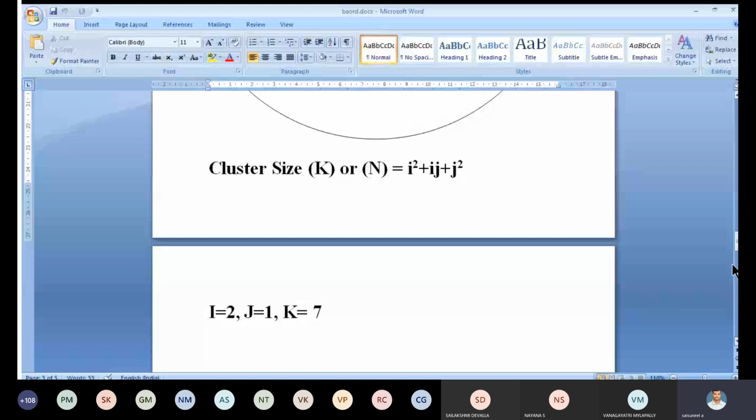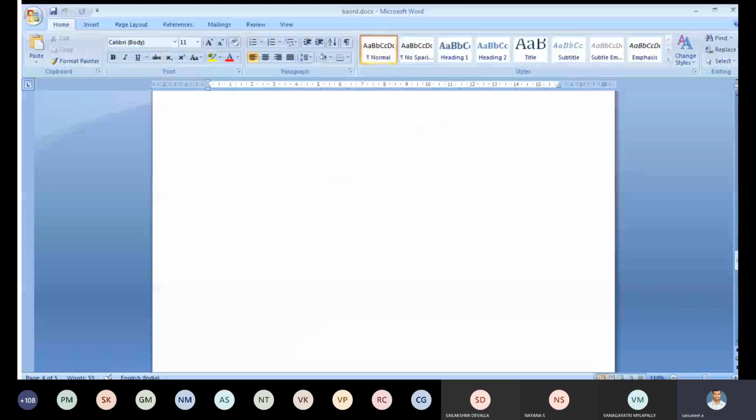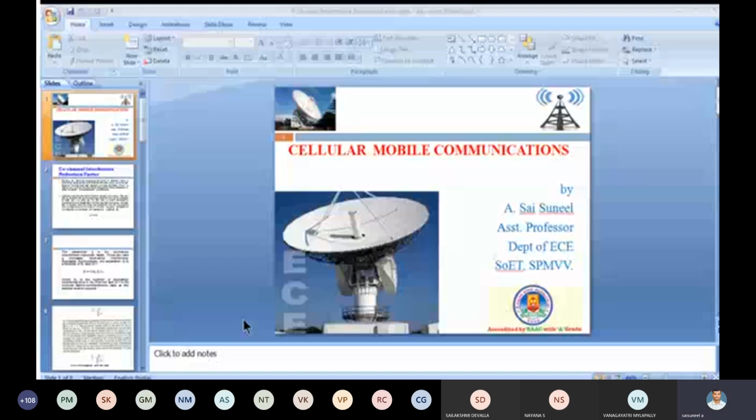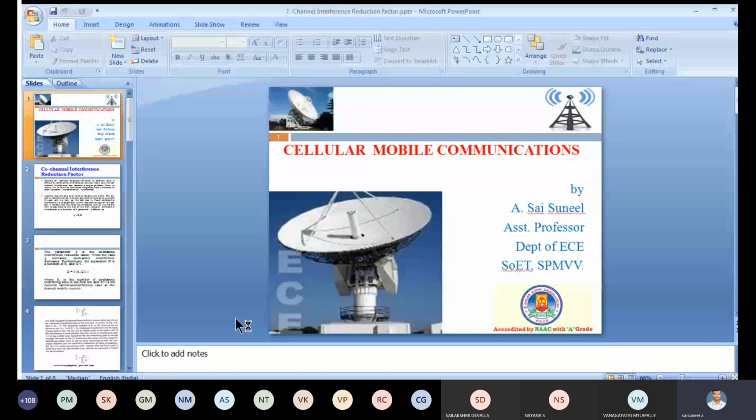Now we move to the main part, the co-channel interference reduction factor. What is its formula, and what derivations are required? We discuss that now.